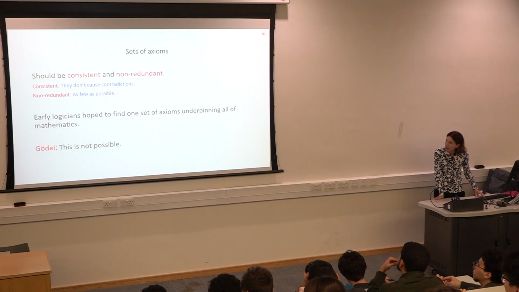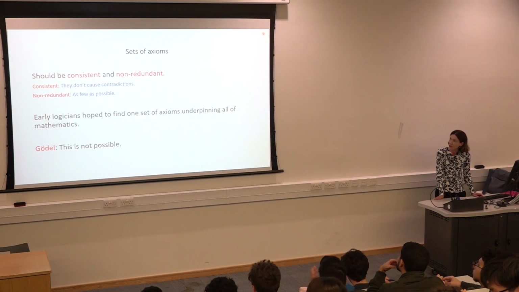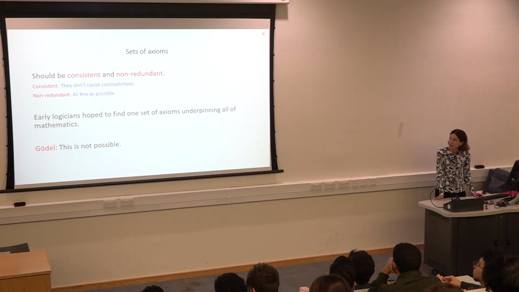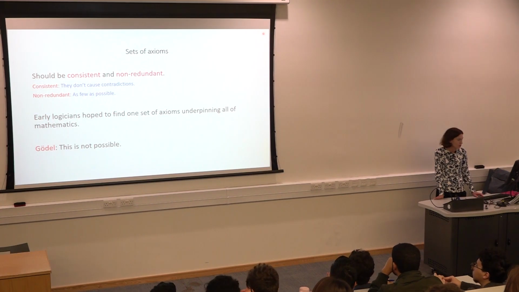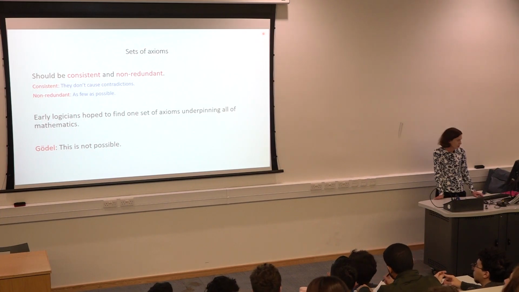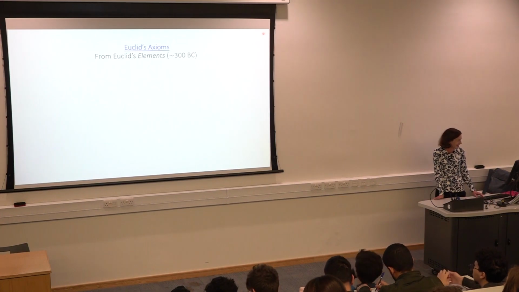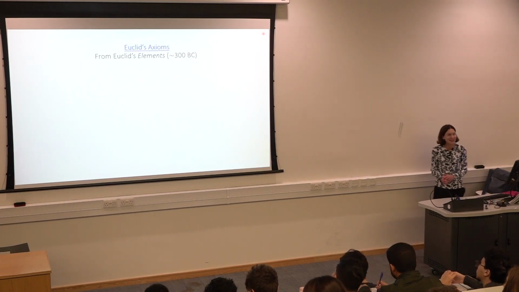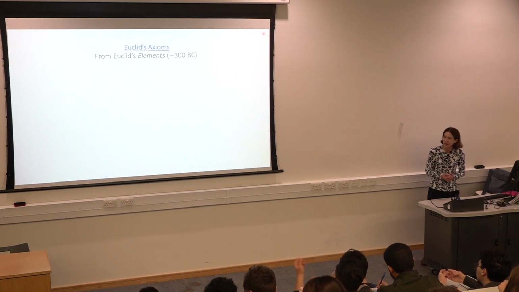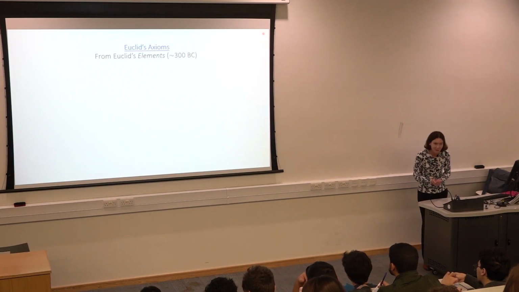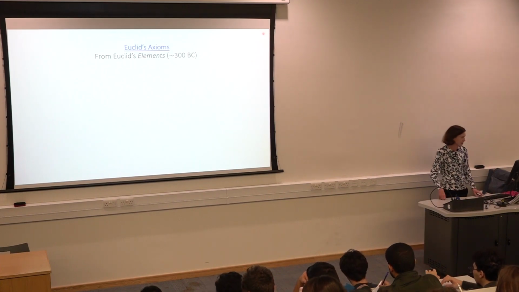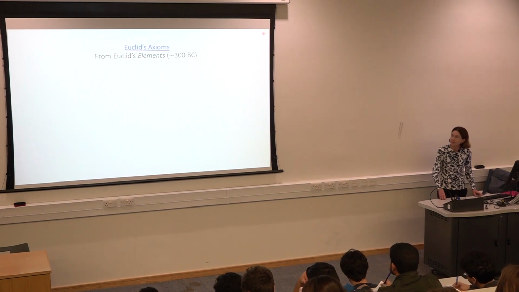All right, so I would like to now spend the last part of the talk dealing with a particular set of axioms. They are axioms that you will have seen at high school to do with geometry, plane geometry. You know those problems you got at high school? Find the angle marked x, yes? This kind of thing, yes. So let's take a look a little bit more at a particular set of axioms. I'd like to look at Euclid's axioms because it's quite easy to understand.